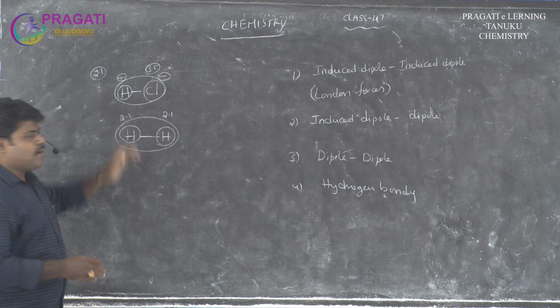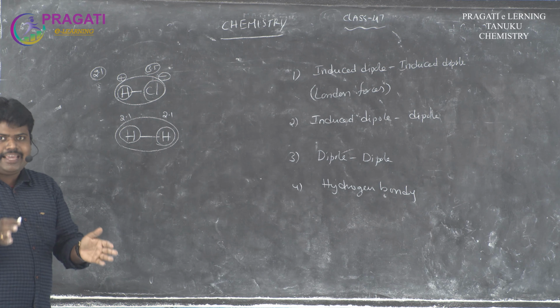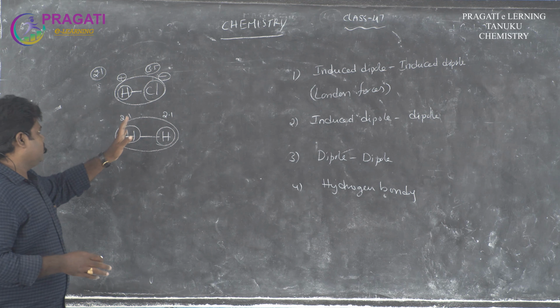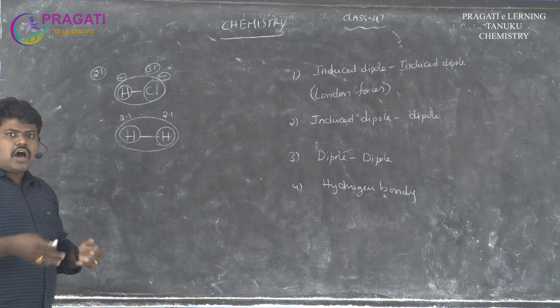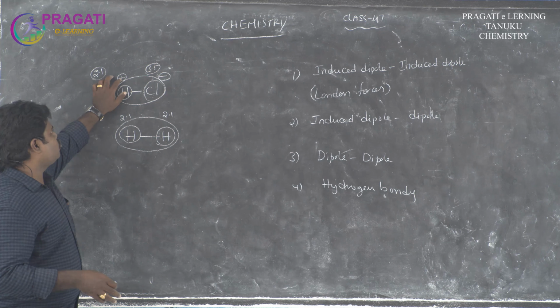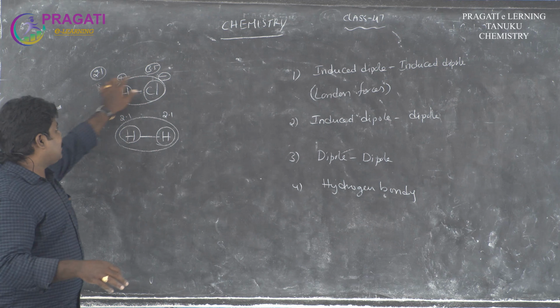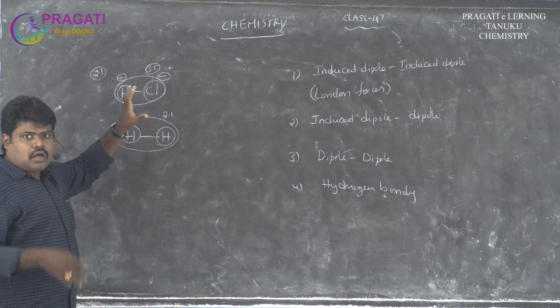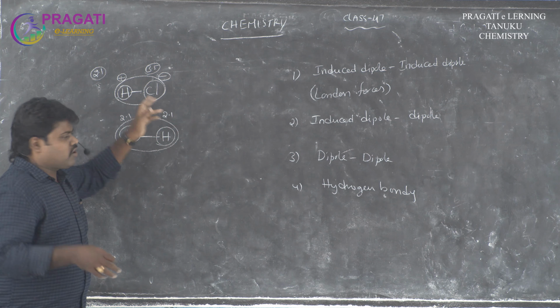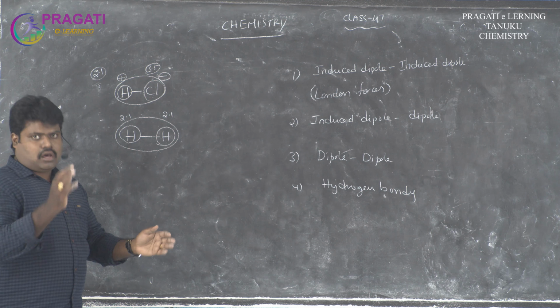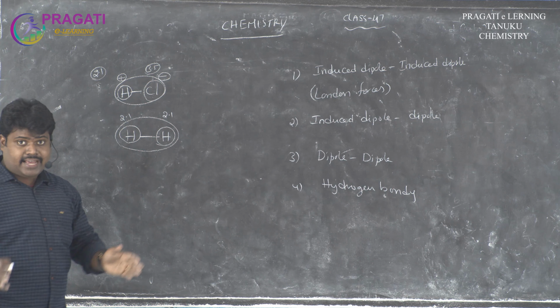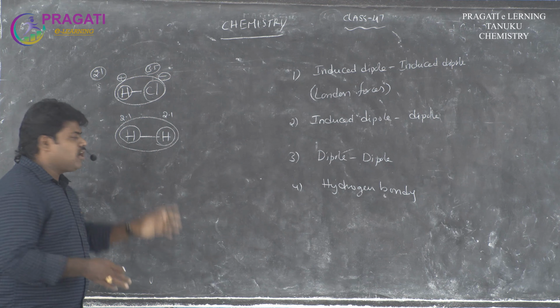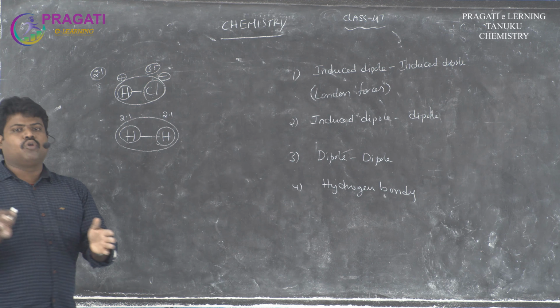Otherwise, when two different charges are formed in a molecule, that means two means di. These charges are called poles. So a dipole molecule we call polar. This type of molecule is called polar, and this type of molecule is called non-polar.